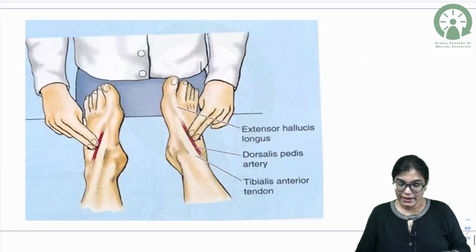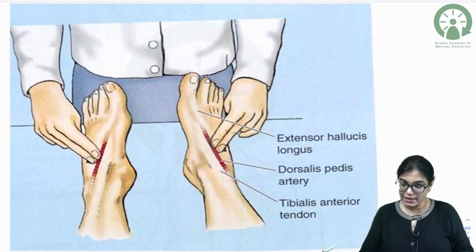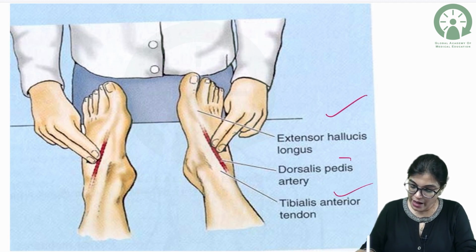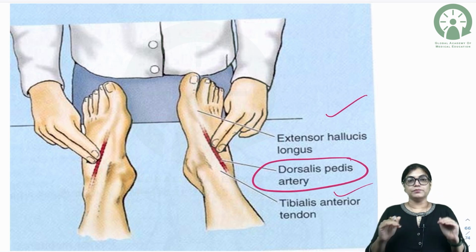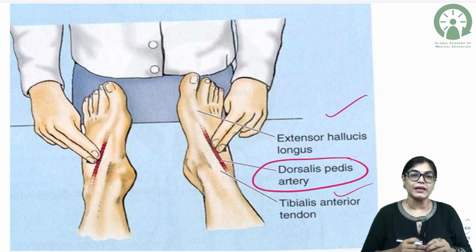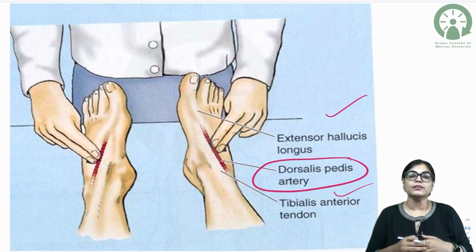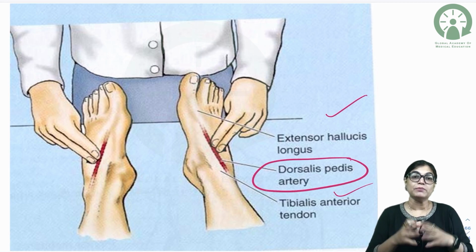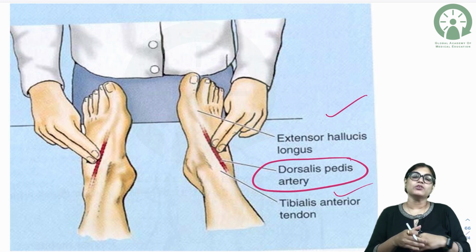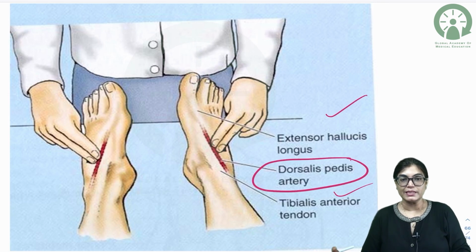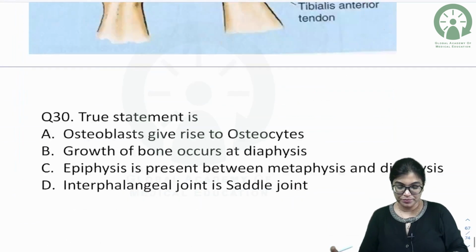Now, I can show you this image where you can see the tendons of extensor hallucis longus and tibialis anterior. Between them, the artery being palpated and pressed against the tarsal bones, which is palpated in between these two tendons of muscle, is the dorsalis pedis artery. Most commonly, this is palpated for peripheral vascular disease. The pulsation of the dorsalis pedis artery is palpated.